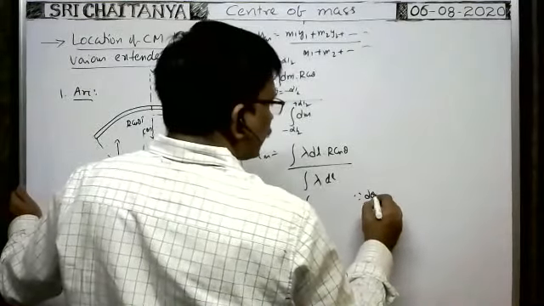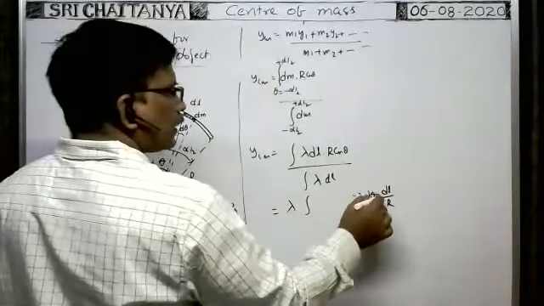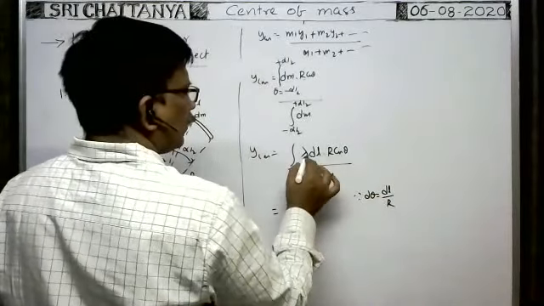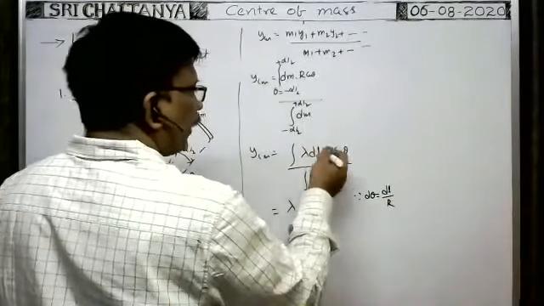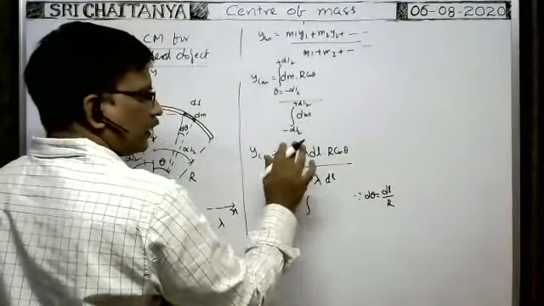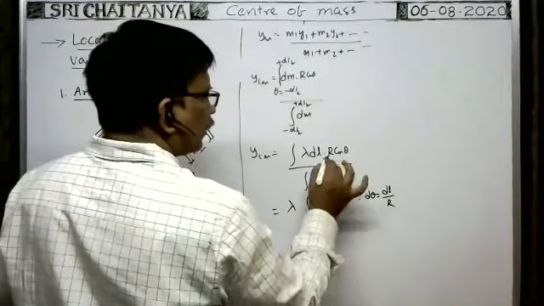Since the angle subtended by the arc at the center is equal to the length of the arc divided by the radius, dl is equal to r d theta. Lambda you write outside because it is constant. Sometimes lambda may vary, so we should not write it outside in that case. So lambda you write outside. dl means r into d theta into